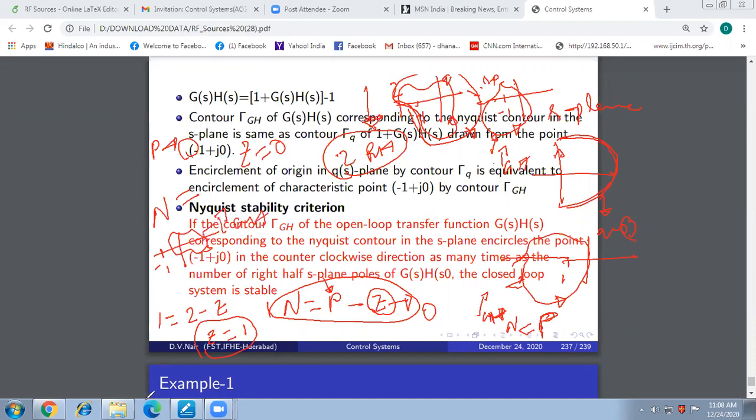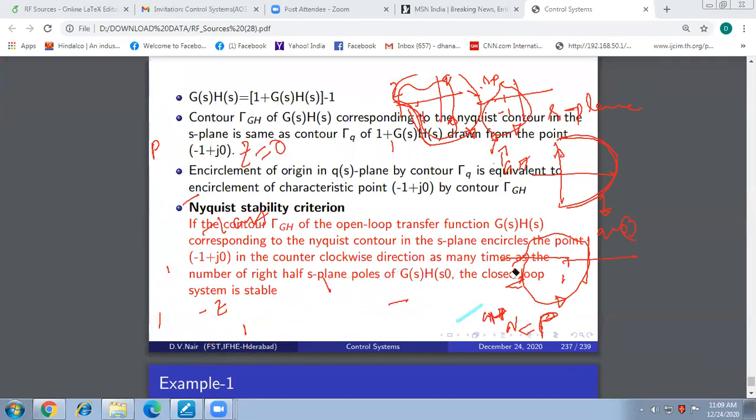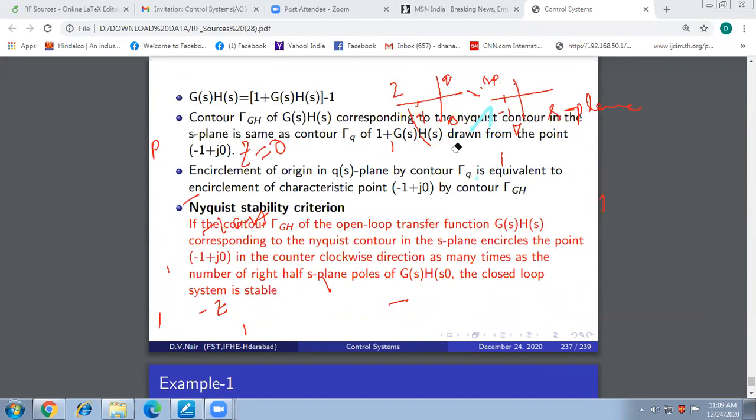Are you getting me, friends? So N is 0. If this contour encircles this point, then N will not be 0. Let us quickly take an example. I hope I am able to convey the underlying point about Nyquist stability criteria.